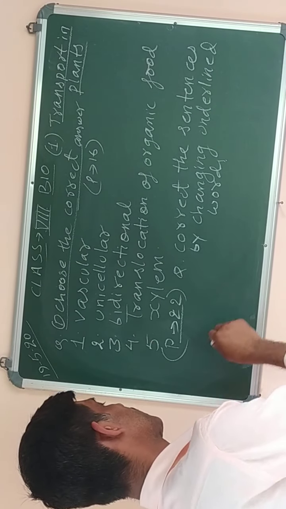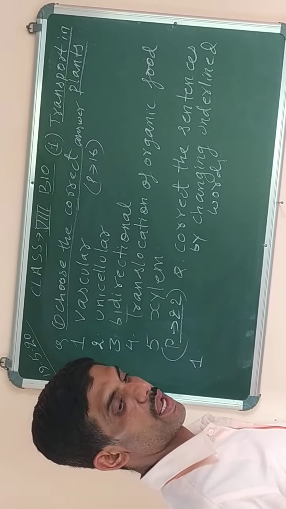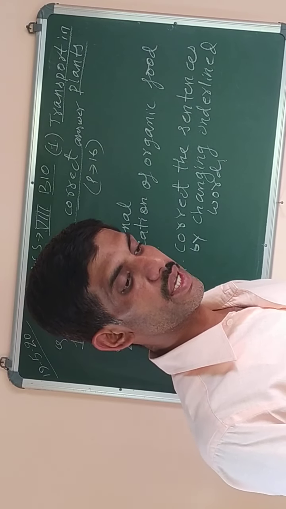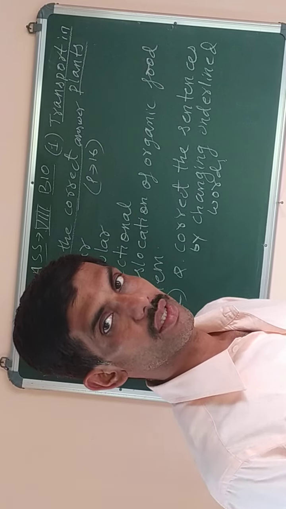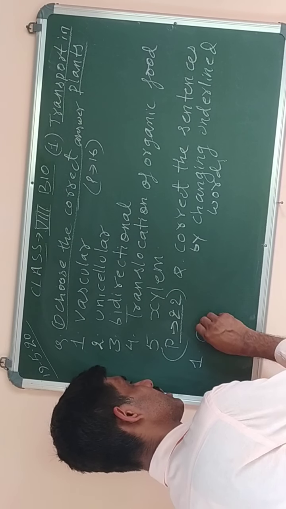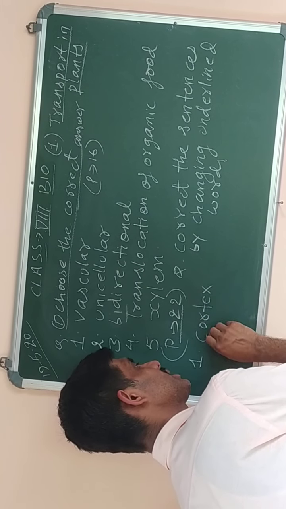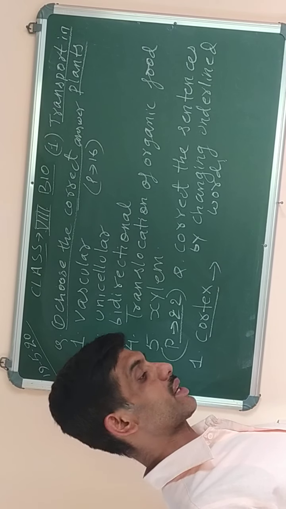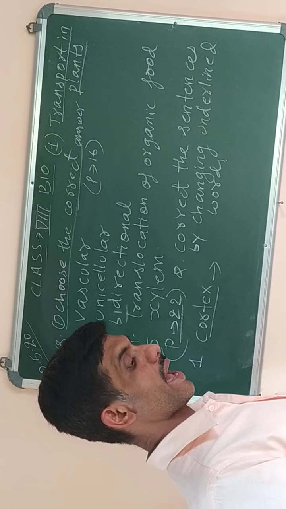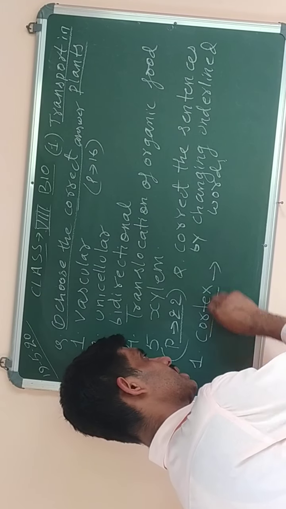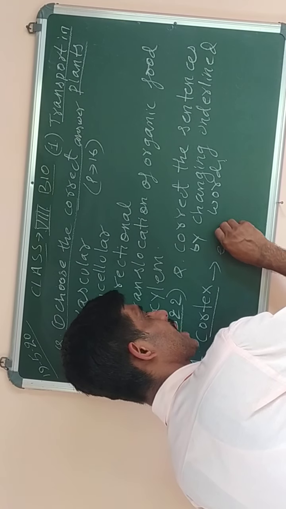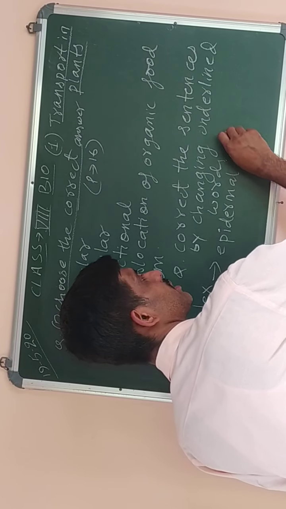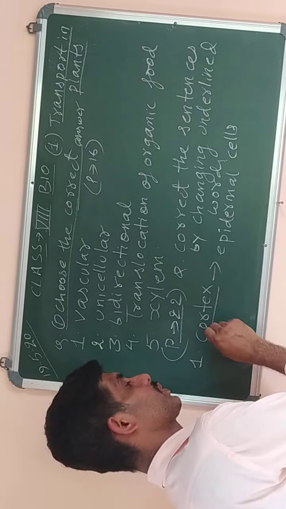Alright. Now I will give the first question as well as the answer. Roots have an outermost single layer of cells called the cortex. Cortex is underlined. See, the outermost layer of cells in roots is not called cortex. We have to change this word only. The correct answer is epidermal cells. So instead of cortex, write epidermal cells, because cortex is the incorrect word which is given.